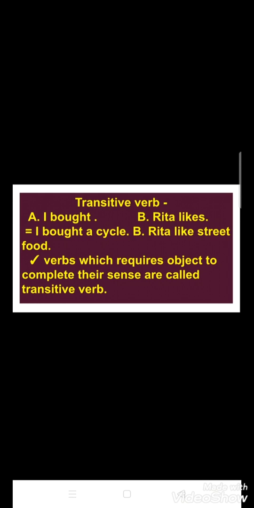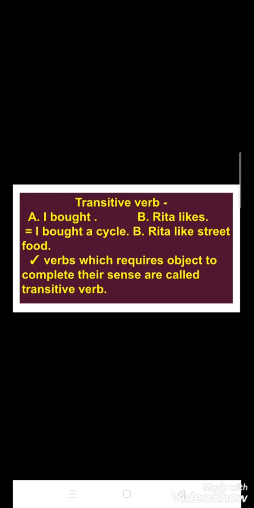So here you can see that at first these examples were incomplete, and in the next lines I have added a few words which help the earlier sentence signify a complete sense.